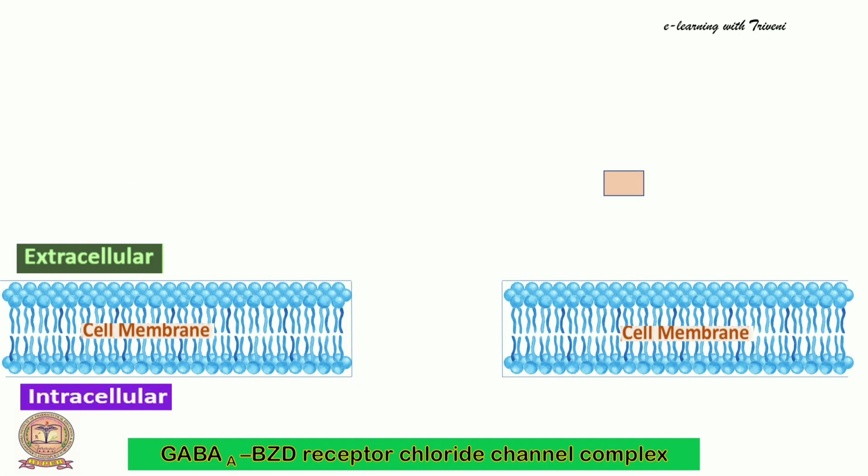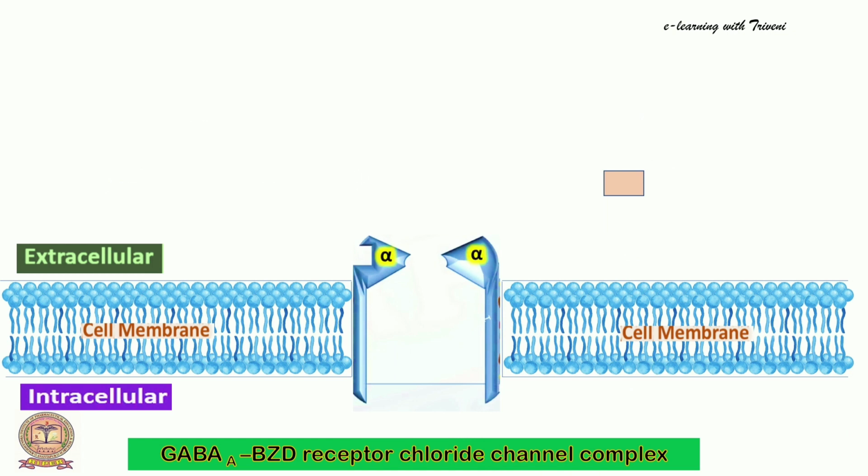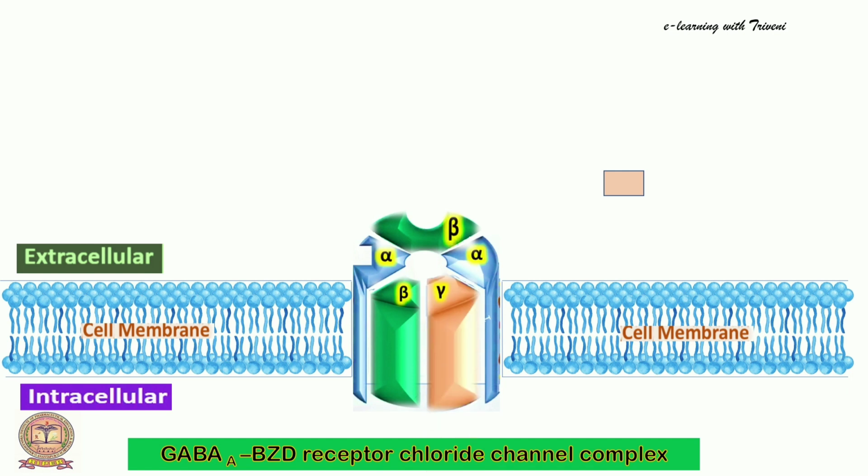So let us see in detail. Let us see the structural arrangement of the GABA A receptor: 2 alpha subunits, 2 beta subunits and 1 gamma subunit. Initially the channel is closed, which is shown in brown color at the center of the channel. The primary ligand or primary agonist to open this chloride channel is GABA, that is gamma aminobutyric acid.